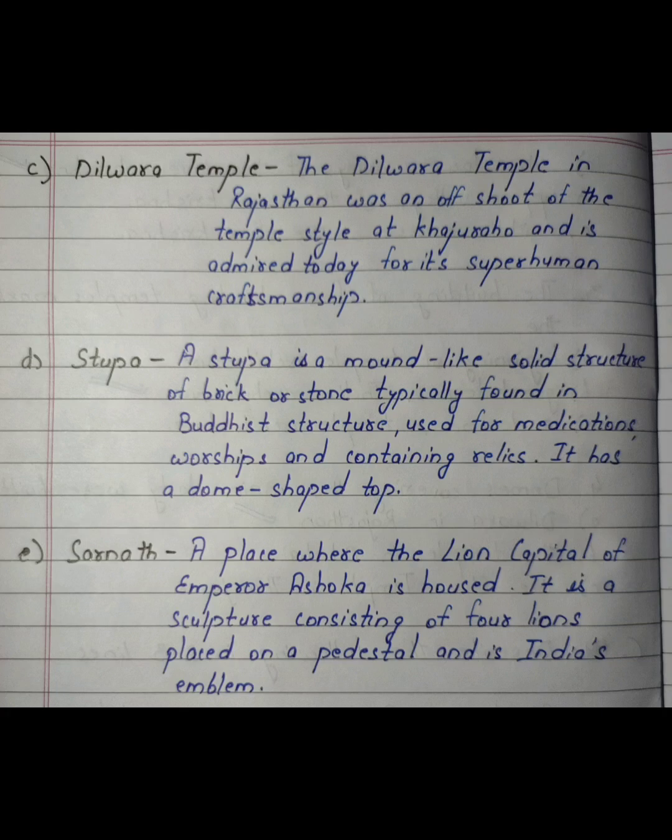Now fifth point. Sarnath. A place where the lion capital of Emperor Ashoka is housed. It is a sculpture consisting of 4 lions placed on a pedestal and is India's emblem.